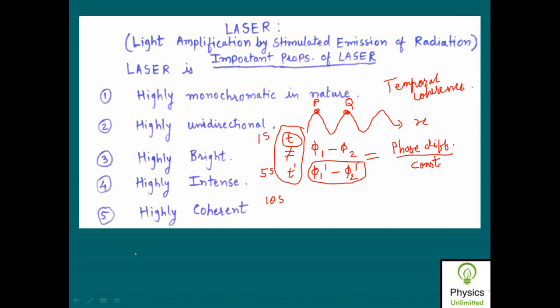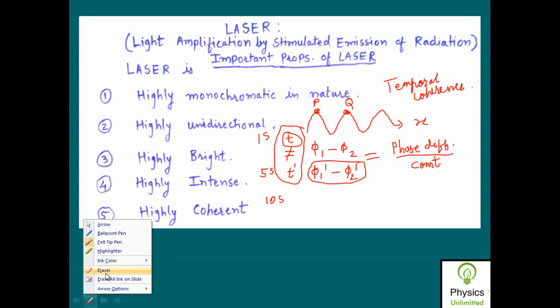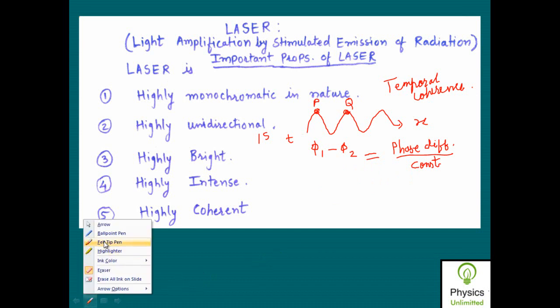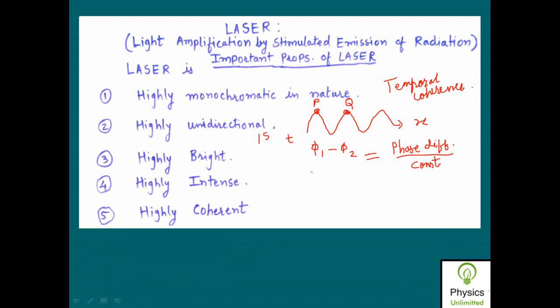It is known as temporal coherence. While suppose I have a number of waves propagating along this x direction.